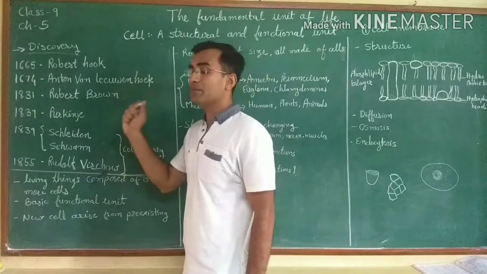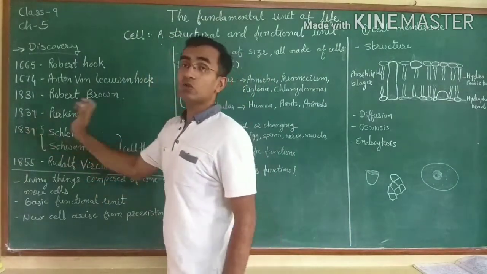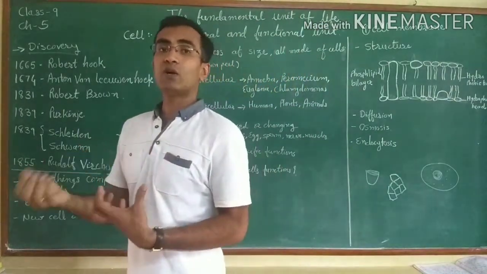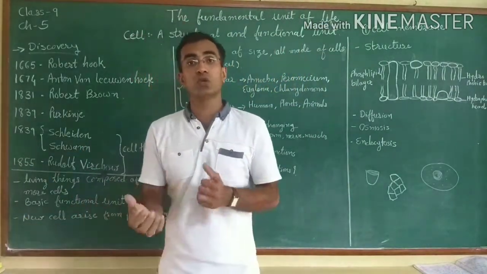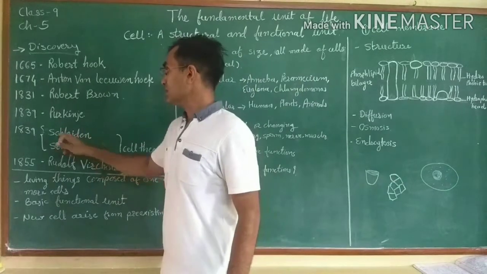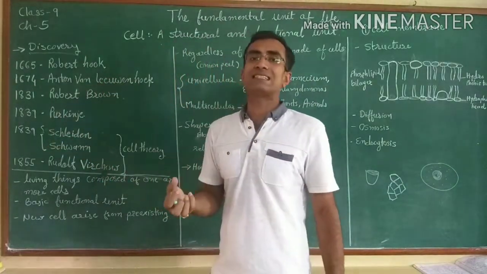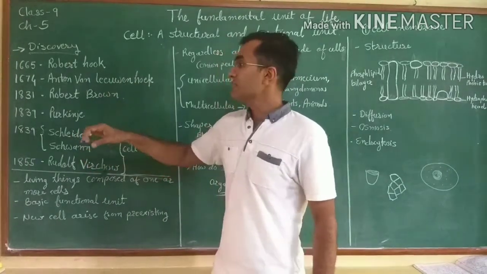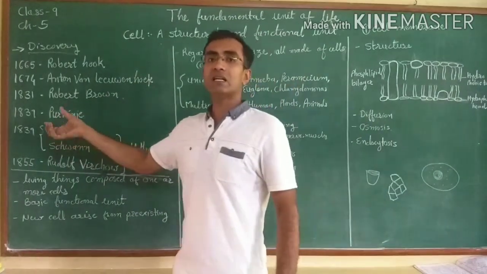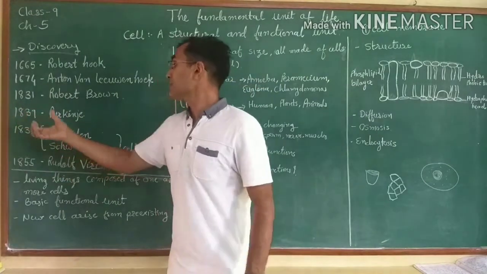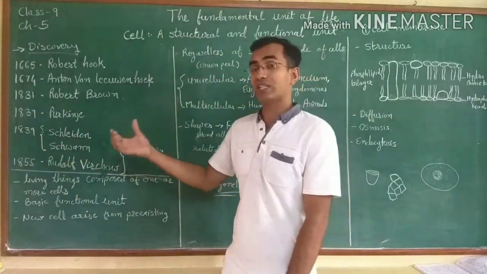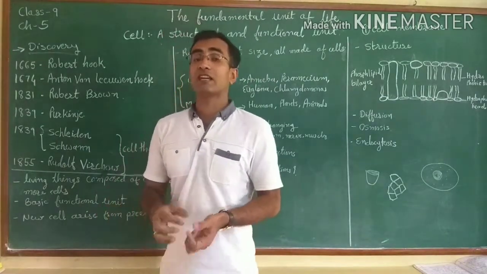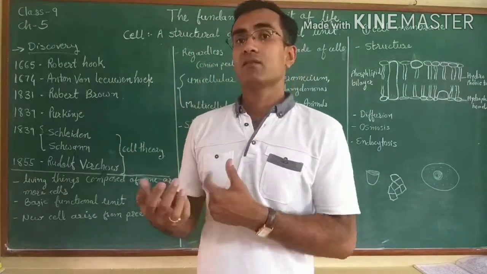After that, at the same time, there was a group of two scientists. One was a botanist, whereas the second one was a zoologist: Schleiden and Schwann. The spelling is a little complicated, but it's pronounced like that. Schleiden and Schwann were German scientists. They were working in the laboratory, and they proposed the cell theory, and they gave three points. What were they?